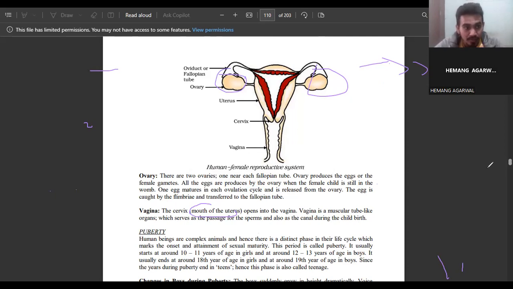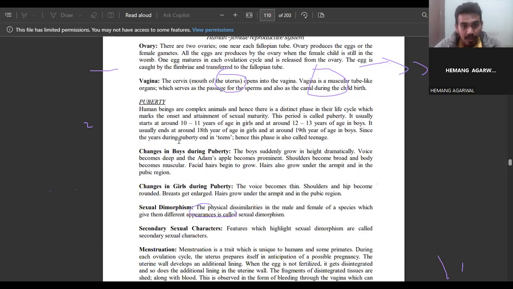Then what is puberty? Human beings are complex animals, and hence there is a distinct phase in their life cycle which marks the onset and attainment of sexual maturity. This period is called puberty. It is the phase where human beings start to attain sexual activity and sexual maturity. It usually starts at 10 to 11 years in girls and around 12 to 13 years in boys. It usually ends at around the 18th year of age in girls and around the 19th year in boys.